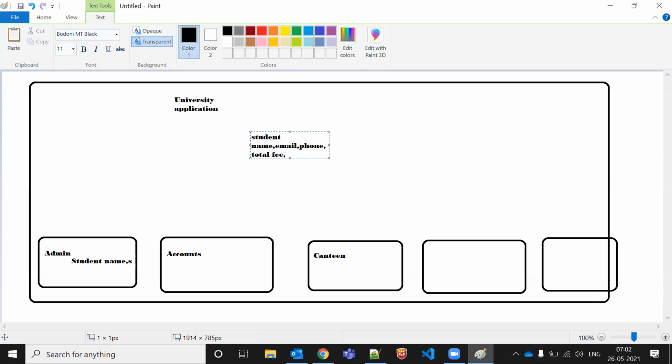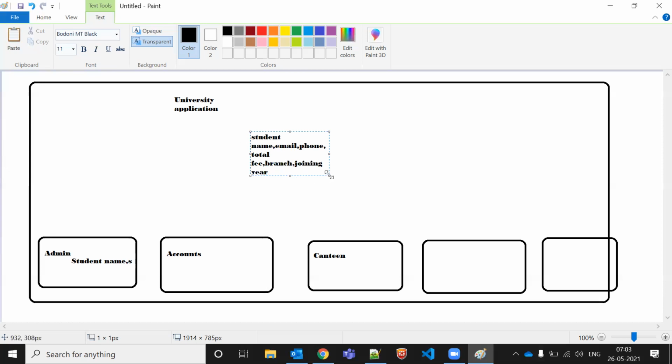So we can say student branch, and student joining date, like joining year. We can say completion year, something like this. Okay, so we have lots of things here.